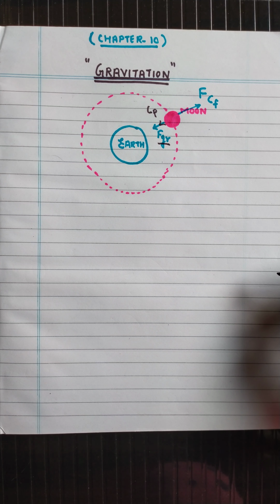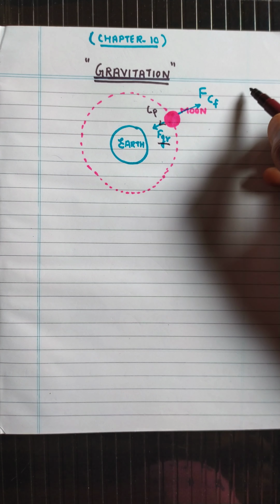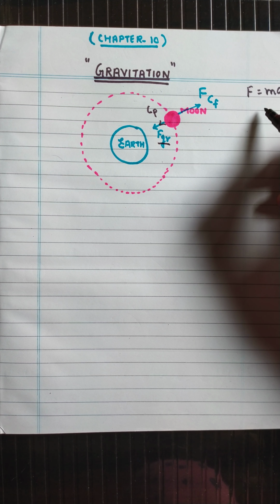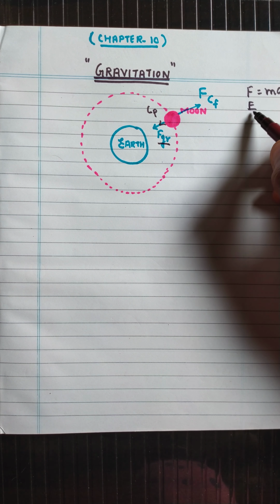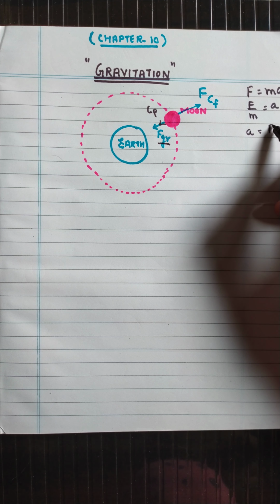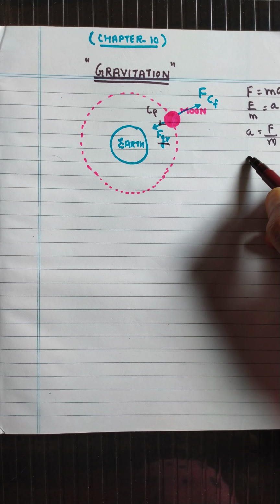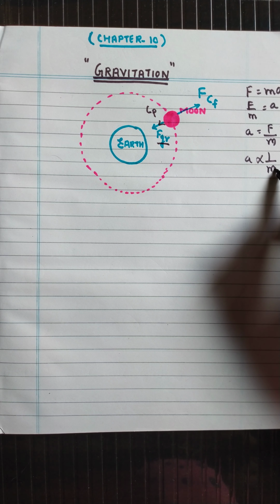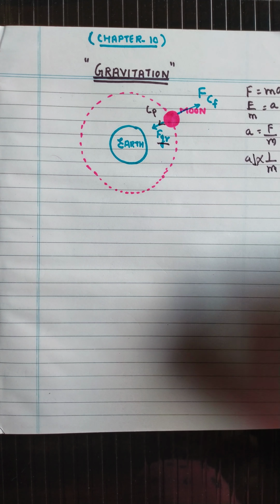We can say acceleration is inversely proportional to the mass of the object, because F is equal to mass into acceleration. So F upon m is equal to a, or we can write a is equal to F upon m. So acceleration is inversely proportional to mass. So objects having larger masses will accelerate very slowly.